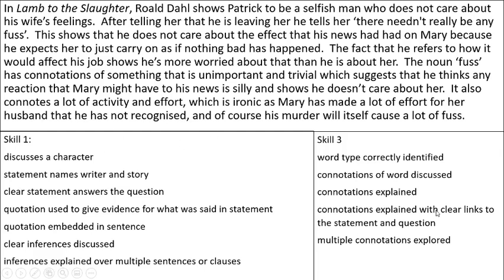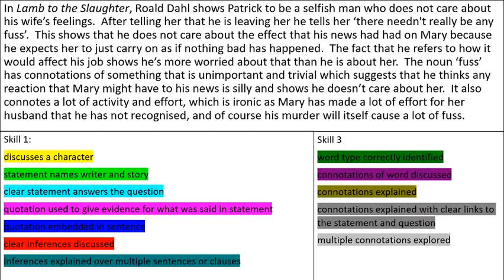So all of these are evidenced in this paragraph here. So for your first task, I want you to pause and I want you to identify where I have done all of these things in that paragraph. I've color coded them so that I can do it on screen, but you could do it by numbering them. You could do it by just labeling and writing where they are on the sheet if you wanted.